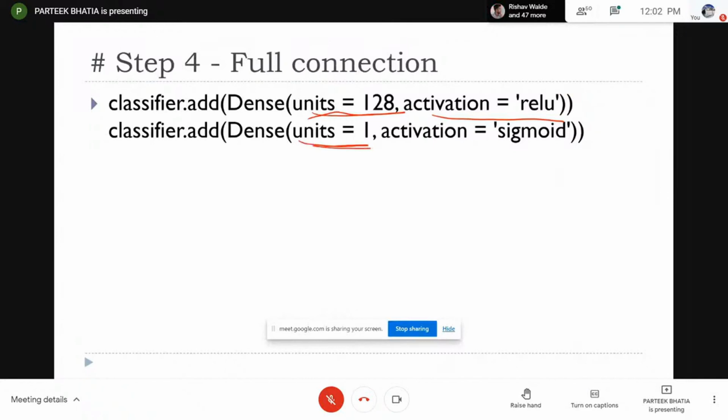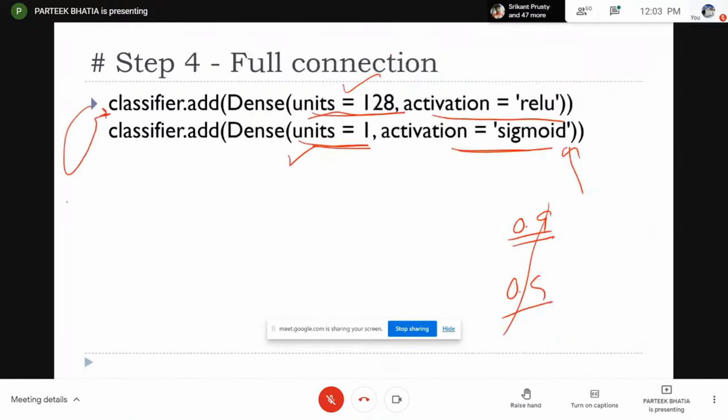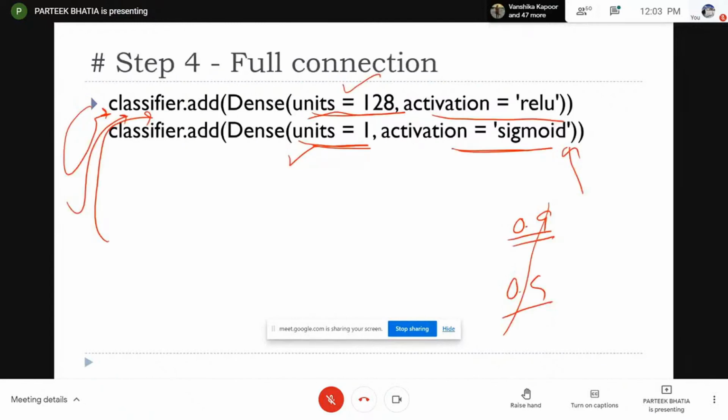And normally when we have an output node, we apply sigmoid because it directly provides probabilities, like 90% this is 1 or 90% this is 0. So this way it can give the output in probabilities. So this is the output layer, and this is my hidden layer. If you want more hidden layers like this, you just need to copy this code multiple times. The more times you write this code, the more layers get added in between. So you can play with this. After this, my model is ready. If you have any question, please ask me.